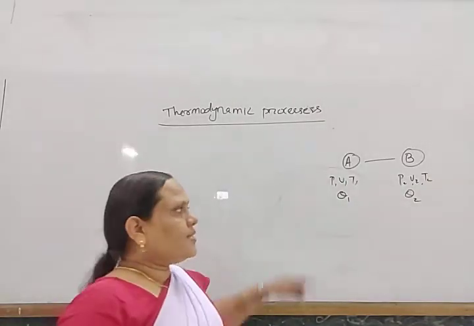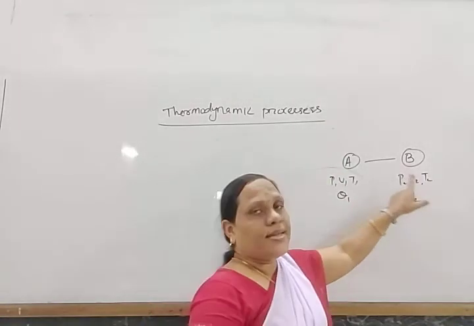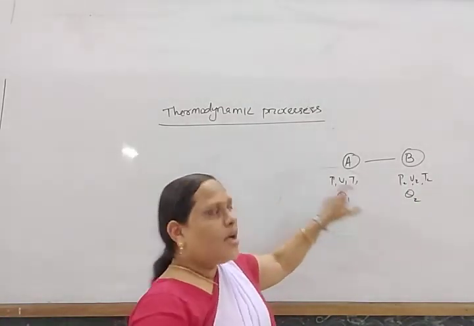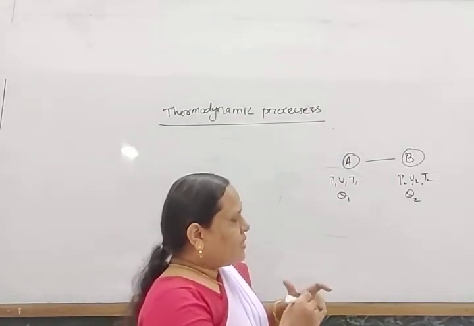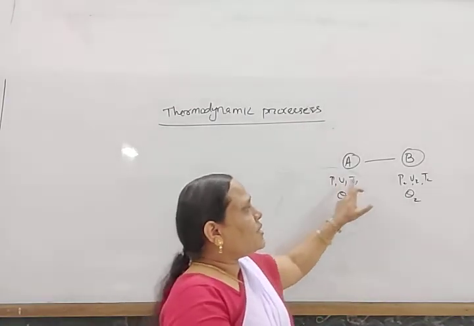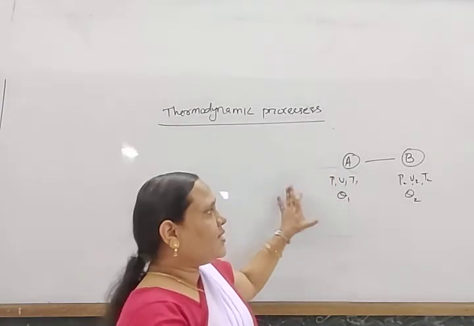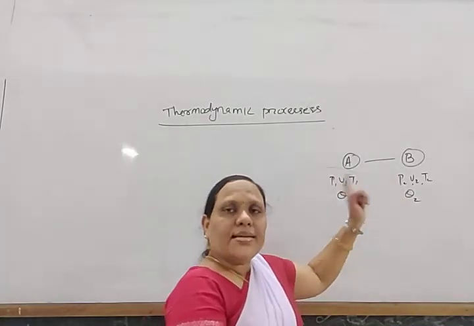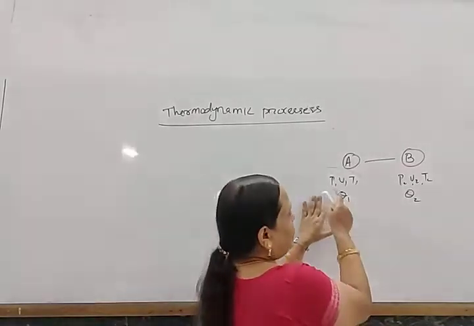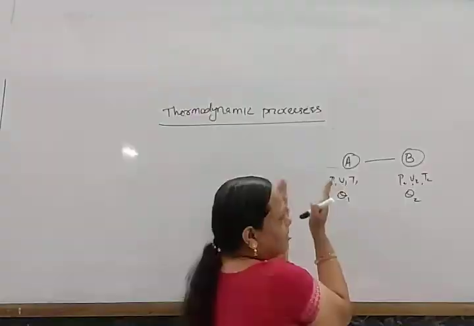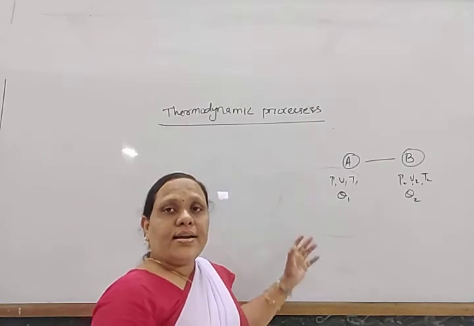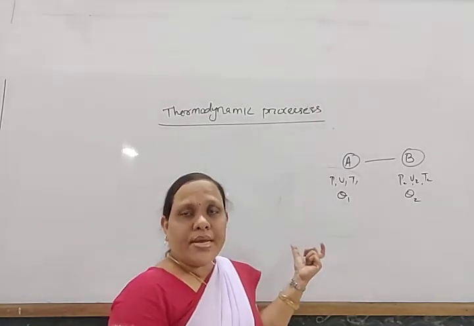This is at one condition and this is at another condition. If this change takes place by changing any one of these properties while keeping the others constant, those are different paths, different processes. So whenever a change takes place by keeping three of these four terms constant and changing the other property, we get different types of thermodynamic processes.